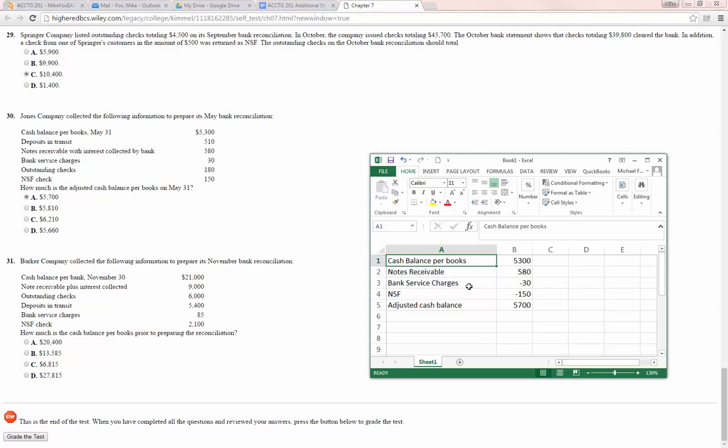This one gives us the cash balance per the bank. So now we have to kind of work our way backward. 21,000. Okay.